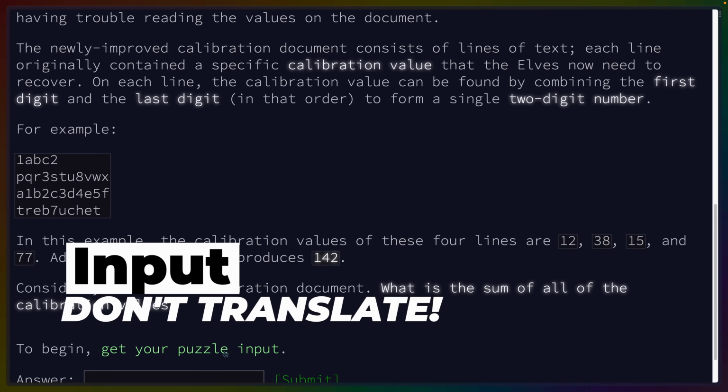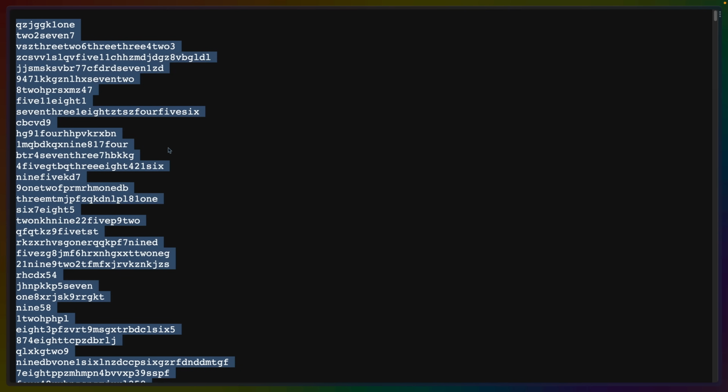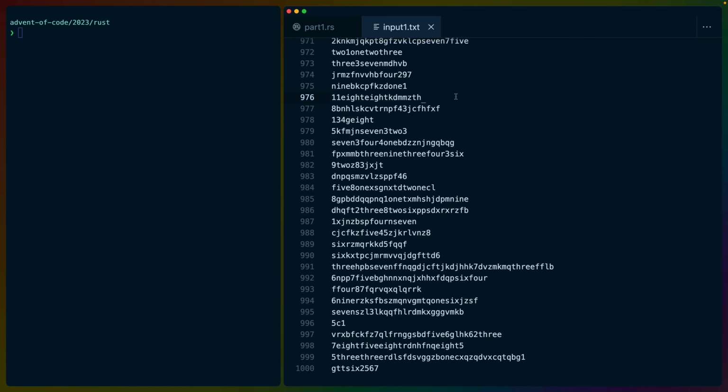Actually, something that just happened is really important. If you go to the input for your puzzle and you see this translate page to English pop up, you do not want this to translate to English. This happens sometimes to people in Advent of Code. They hit translate here, and then their input is wrong because their browser is trying to translate it from raw text into English. So I'm going to click never translate this site here, so we're never going to see this pop up again. And then I'm going to copy my whole input and drop it into input 1.